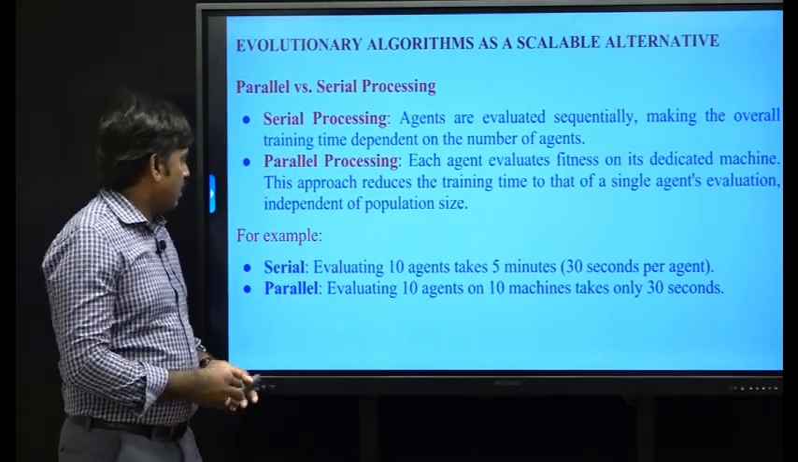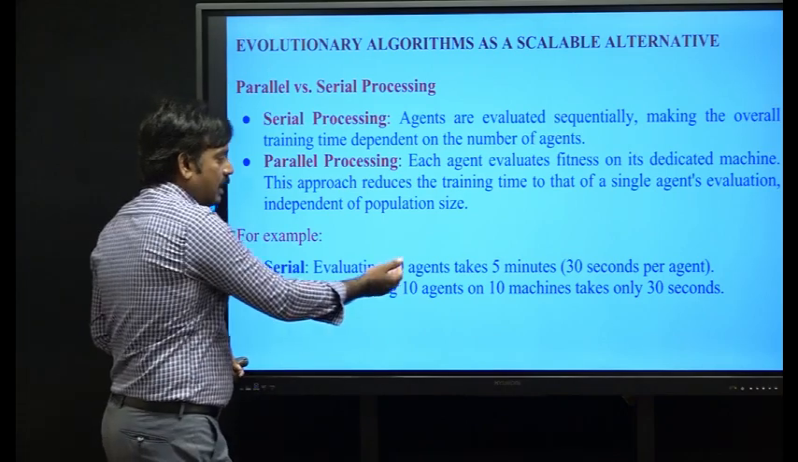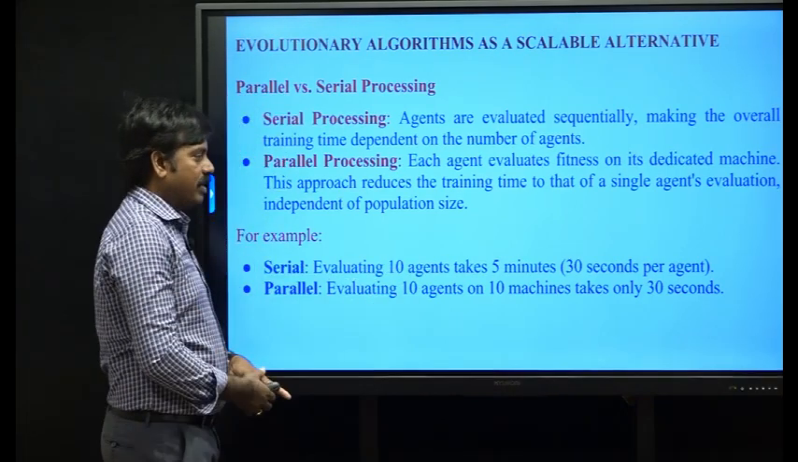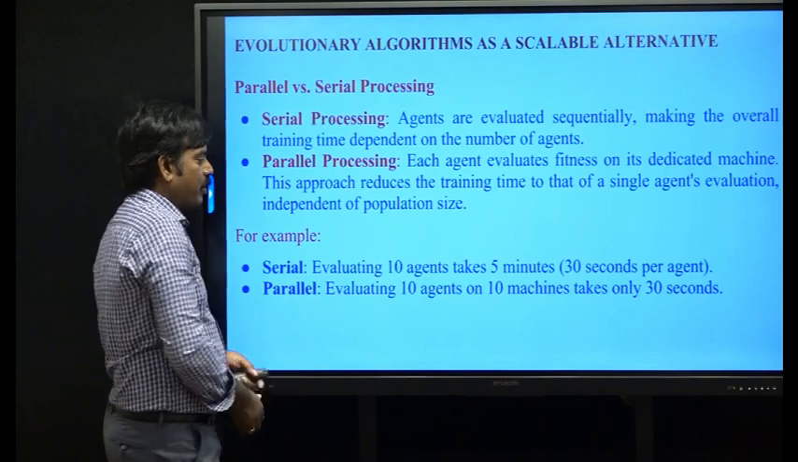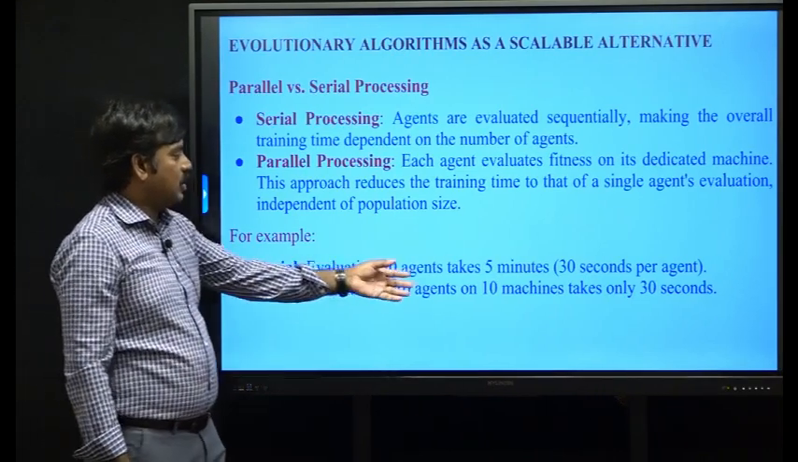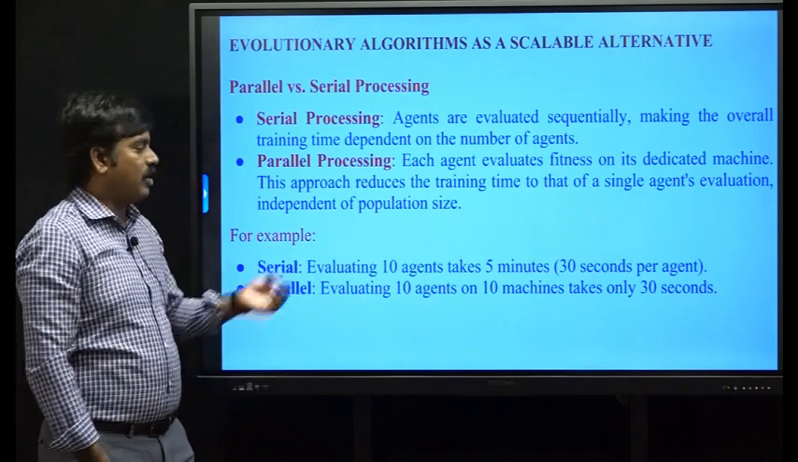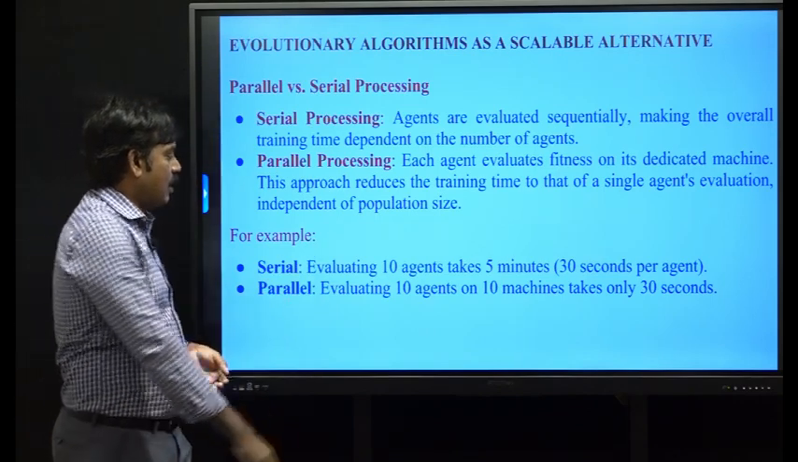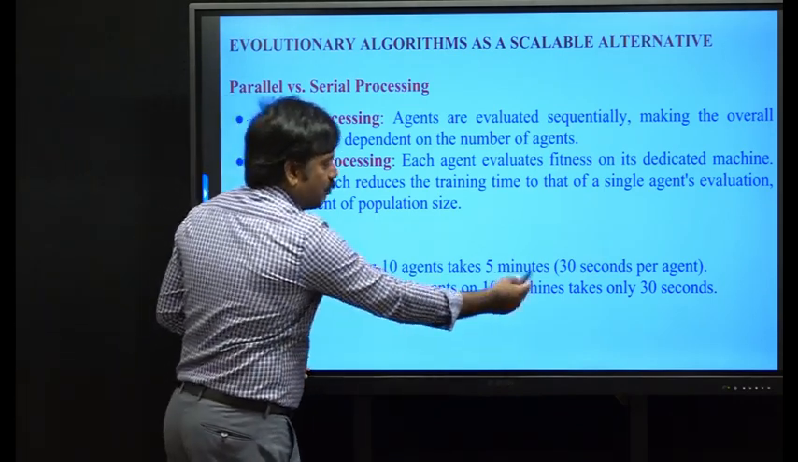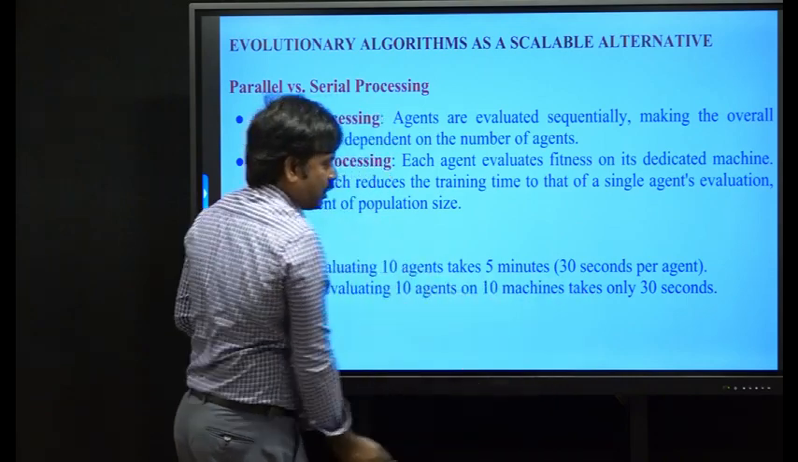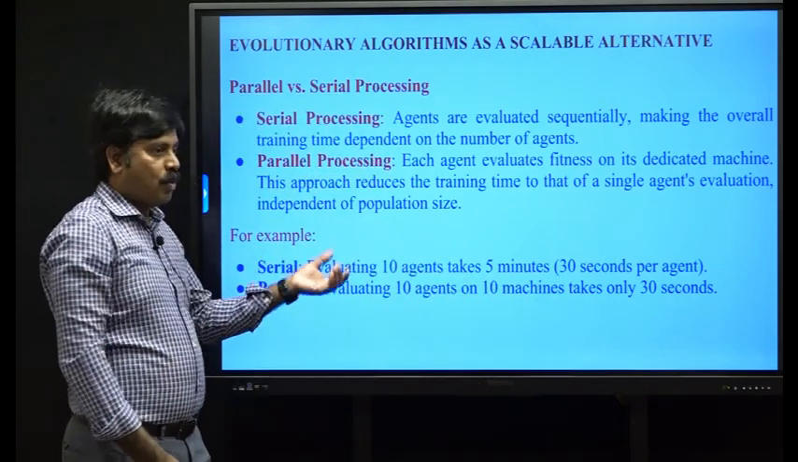For example, serial processing of 10 agents takes 5 minutes. Each agent takes 30 seconds, so 5 minutes are required. In parallel, evaluating the 10 agents on 10 missions takes only 30 seconds. So your training time in parallel is only 30 seconds.